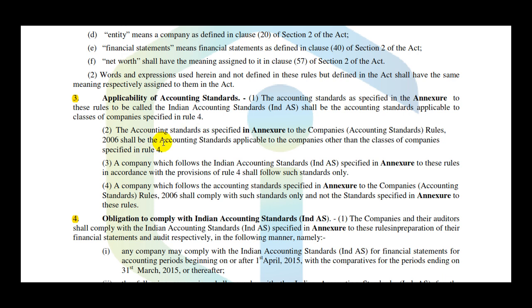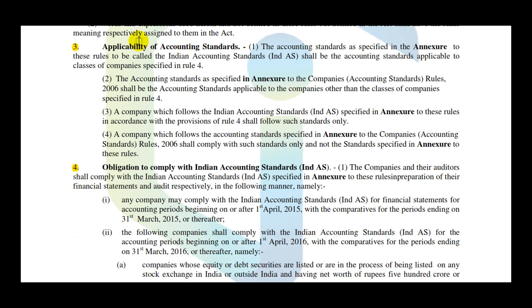So as you can see here, these are some of the companies which have been offered under Rule 3 and Rule 4. Rather, Rule 3 navigates you to Rule 4, and we are going to see how that navigation happens. So Rule 3 states that you are going to apply certain rules which are specified in Rule 4 here, and that's how you get the navigation. The applicability of Indian accounting standards is to those companies that are specified in Rule 4.